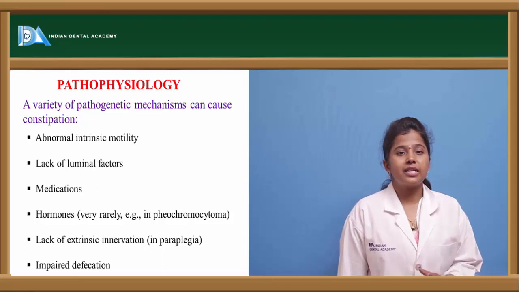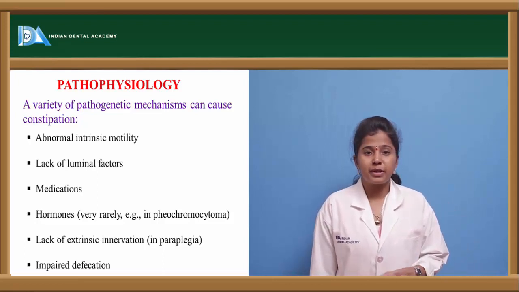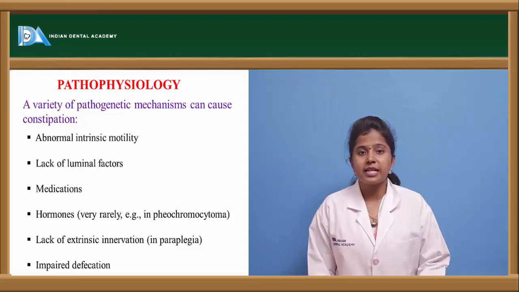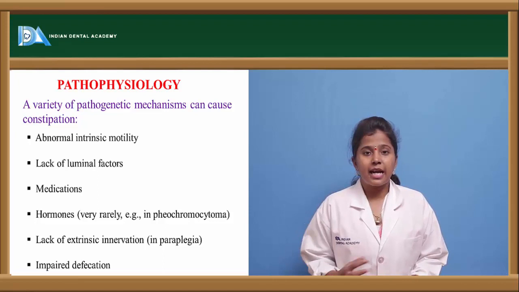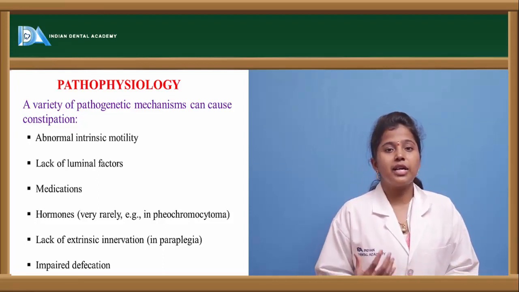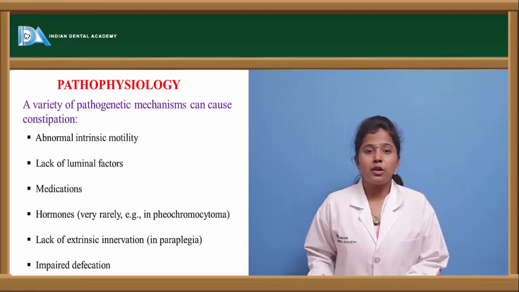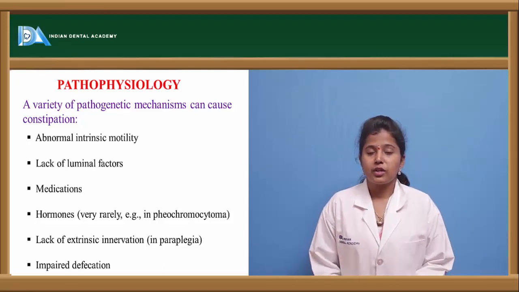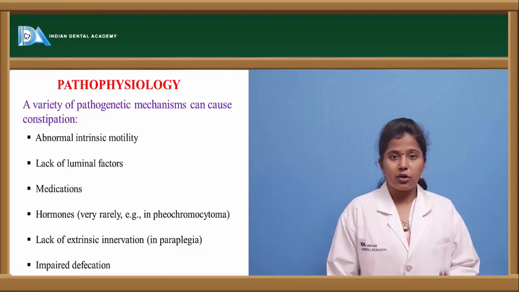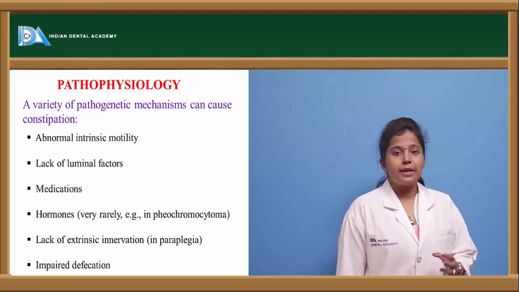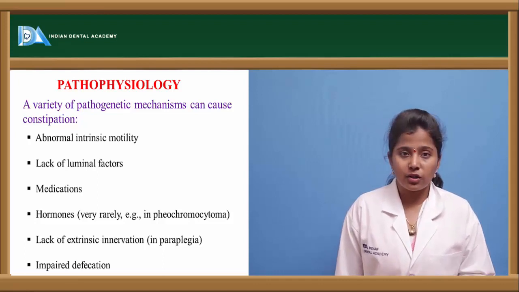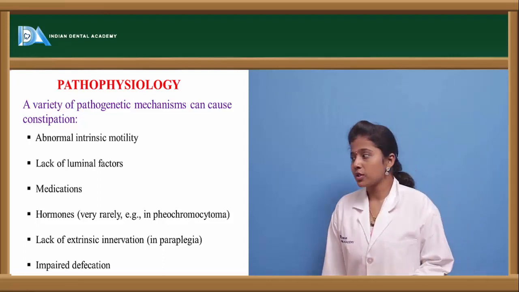There are various other factors which aid in the peristalsis. For a peristalsis movement to take place, the mesenteric plexus have to send some reflexes, and if these reflexes are sent, then it releases some kind of substances in the body, and these substances stimulate the smooth muscles to move. So if these factors are absent or not present in the body, then this constipation may occur. And because of medications, there are various drugs which have the side effect called constipation. So because of these drugs also this constipation may be caused.